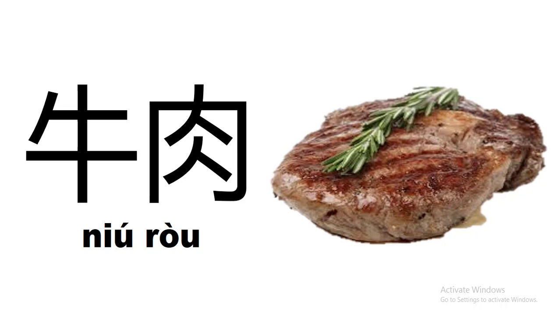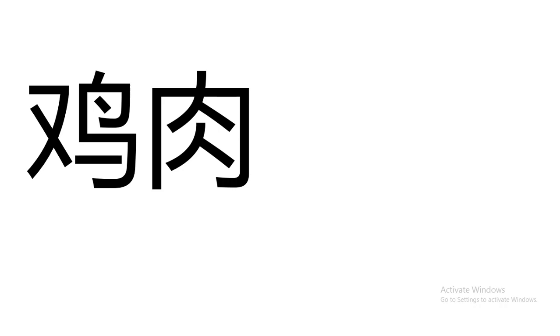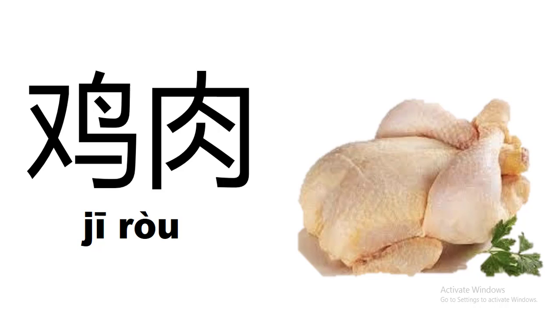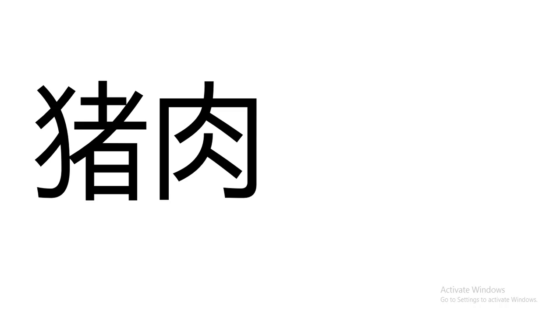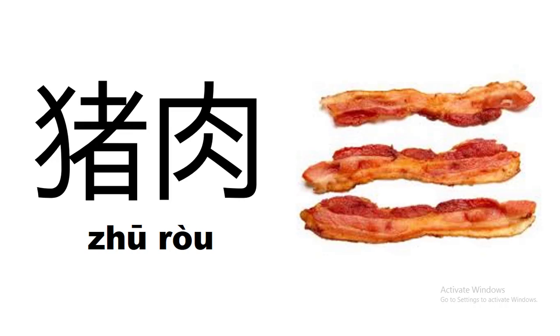For example, what do you think this one is? 牛肉. 对，这是 beef 牛肉. 这是什么？这是鸡肉 chicken. 这是什么？这是猪肉 pork. So those are the different types of meats.